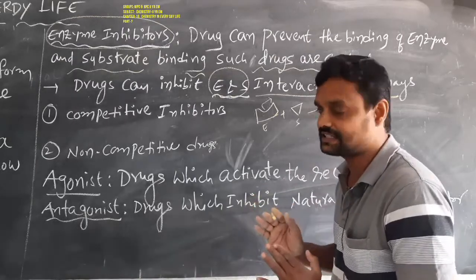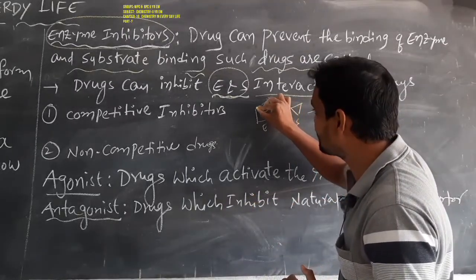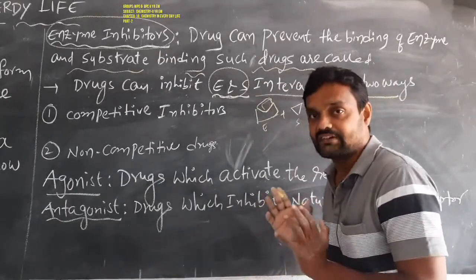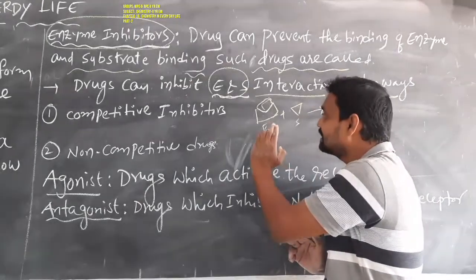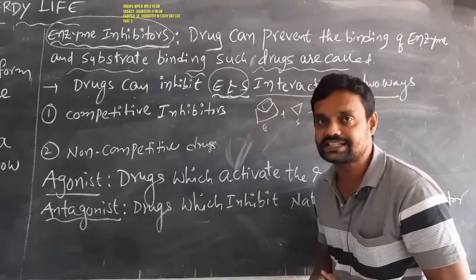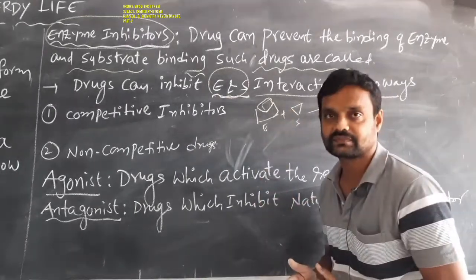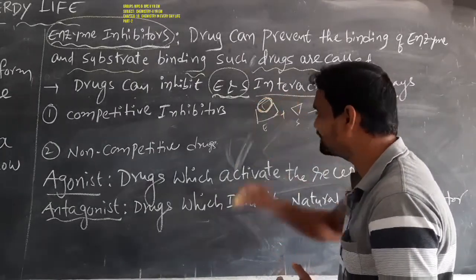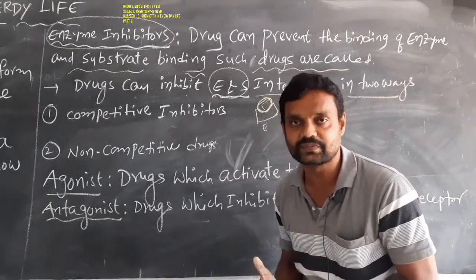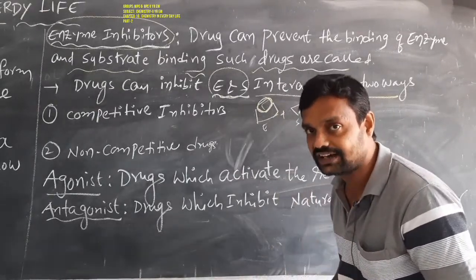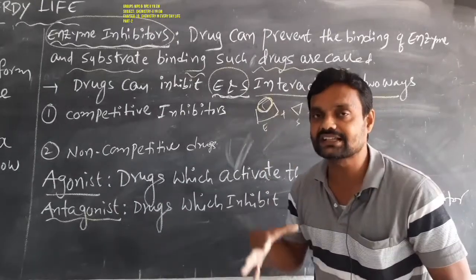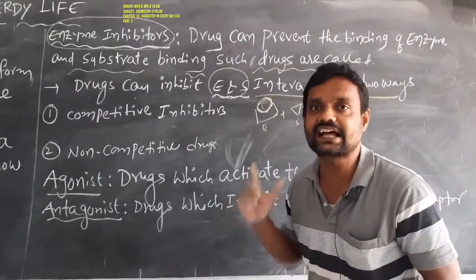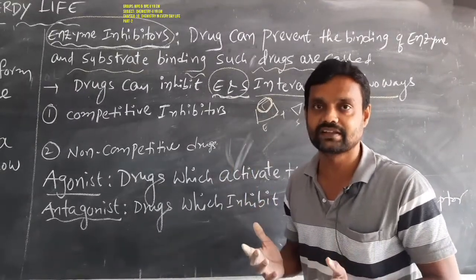But here, some drugs have the same size as the active site. The drug occupies this active site which is present on the enzyme. When the drug occupies that active site, then what occurs? The substrate does not recognize the active site which is present on the enzyme.